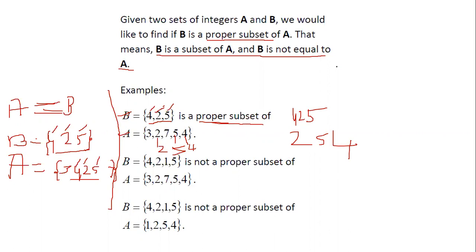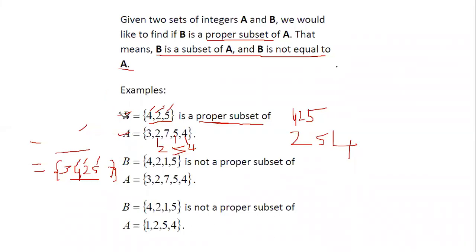Now tell me, out of B and A, which is the subset and which is the superset? Let me see if you'll be able to answer. Out of A and B, which is the subset and which is the superset?